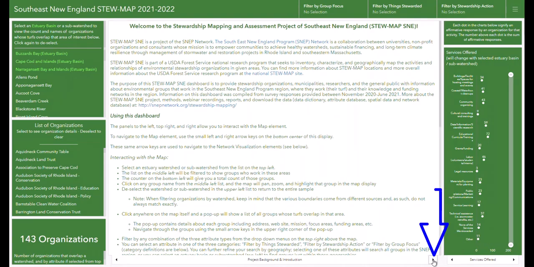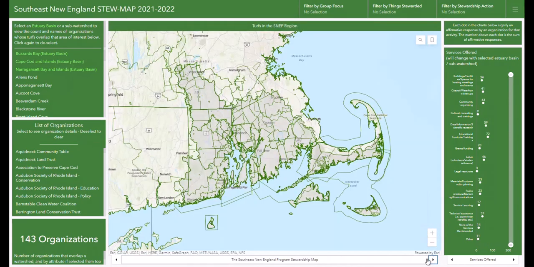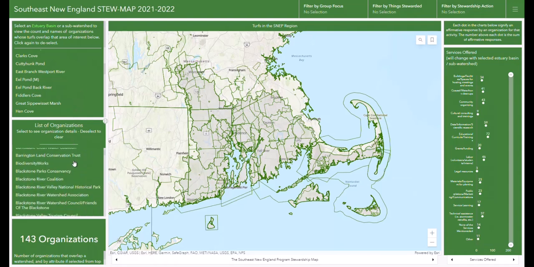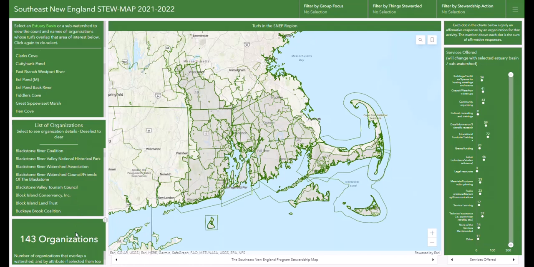To begin, use the right arrow key on the bottom of the background and introduction page to move to the interactive map element of the Southeast New England region. This illustrates the turfs for organizations, many of which overlap, with a green outline. On the upper left, a list of estuary basins and subwatersheds is presented. Below the list of estuary basins and subwatersheds is a list of organizations by name. On the bottom left, a count of organizations is provided. There are a total of 143 organizations in the database used in this dashboard.